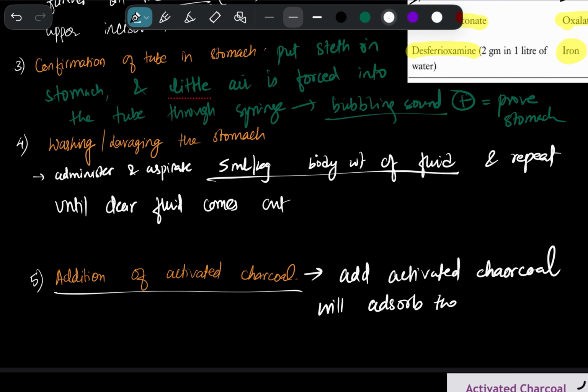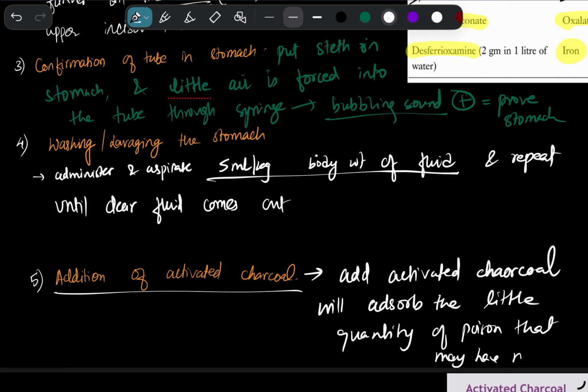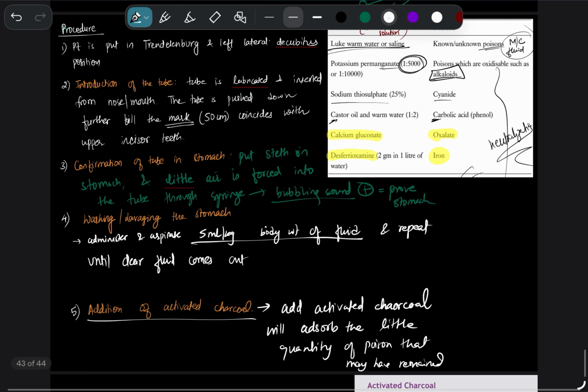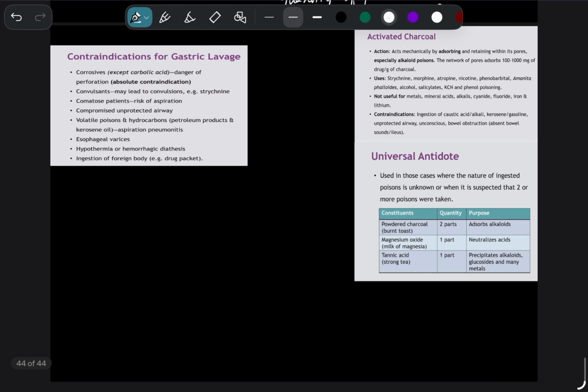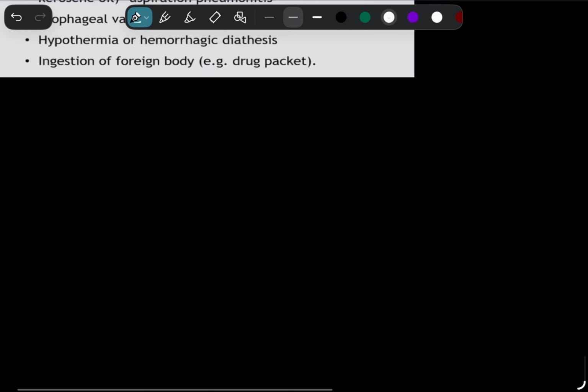and this activated charcoal will absorb the little quantity of poison that may have been left, that may have remained, right? So this is all the procedure, all the steps of gastric lavage. Now, what are the complications of gastric lavage?